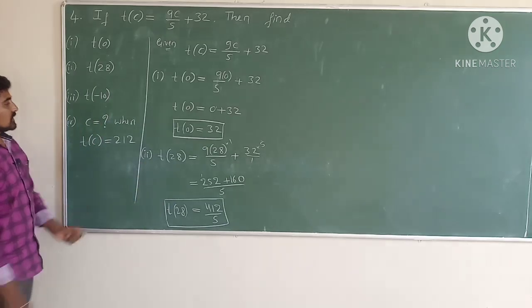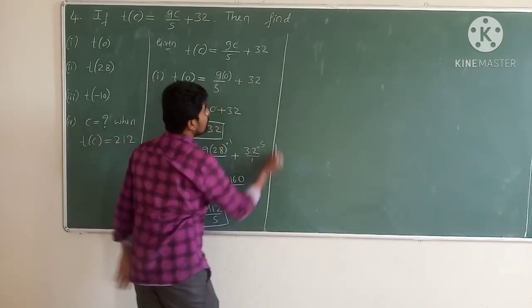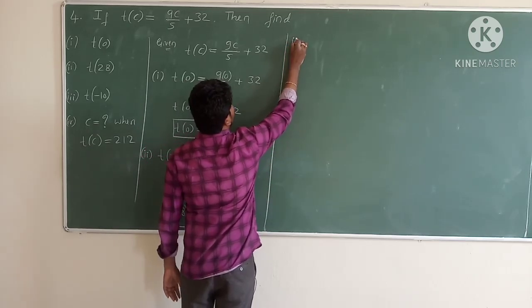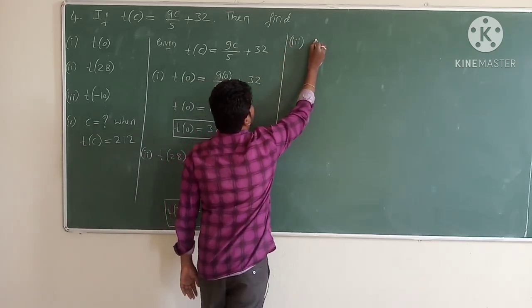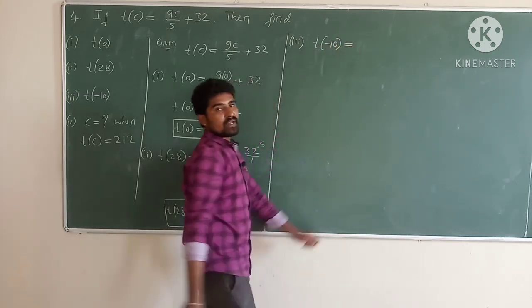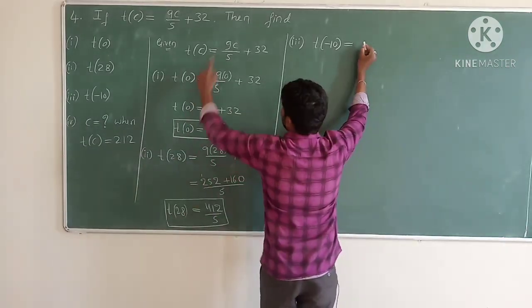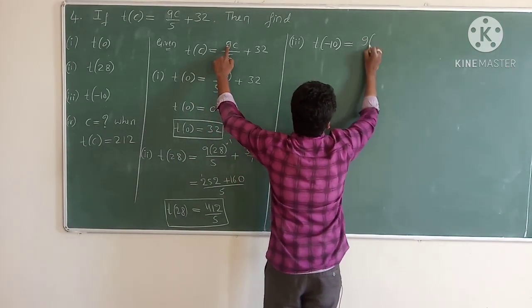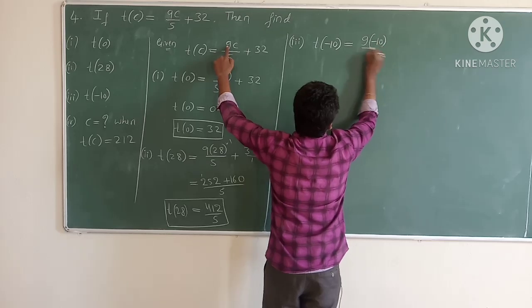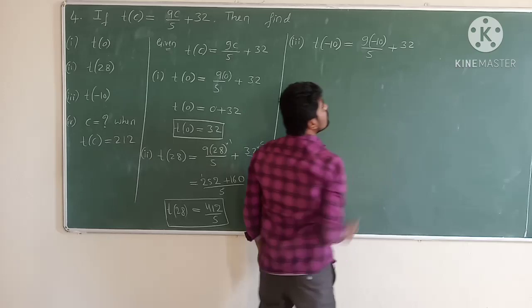Next, what is the third question? T of minus 10. Now the third question. T of minus 10 means in place of c is equal to minus 10. So 9 into minus 10 divided by 5 plus 32.